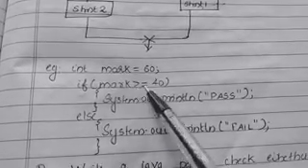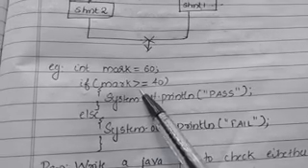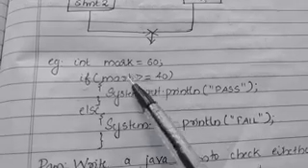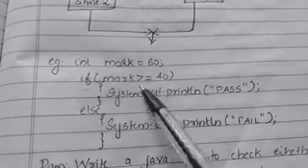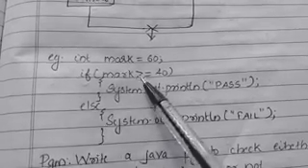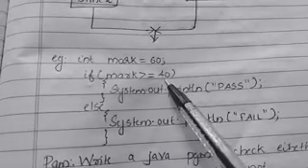The condition we check here is if. Since it is a condition, we put a bracket, and the condition is mark >= 40. What type of operator is this? This is a relational operator, isn't it? It is read as if mark greater than or equal to 40.